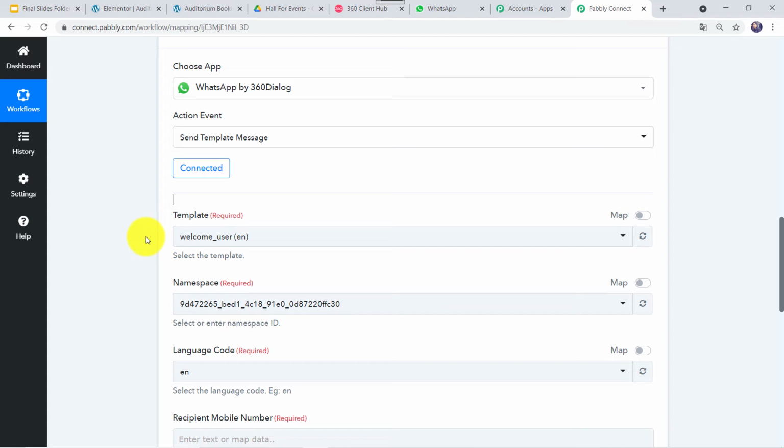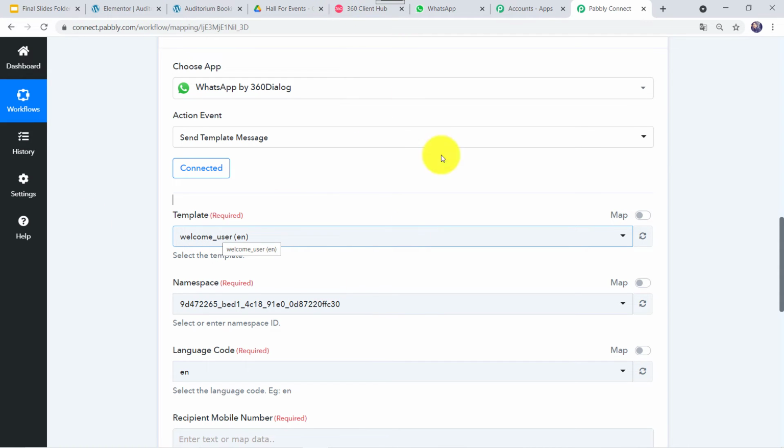So you might be thinking, what is a template? A template is simply a message that we want to send on the WhatsApp number of the customer. As we cannot send messages directly on WhatsApp, first we have to create a template. We have to get it approved from Facebook. And here we have to select a specific template for sending the messages on WhatsApp.